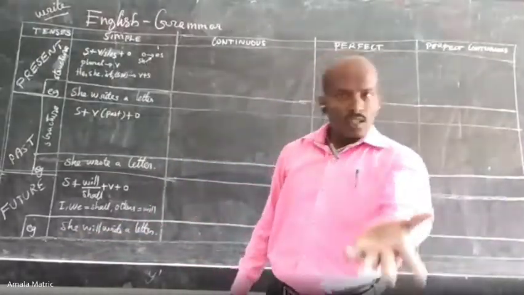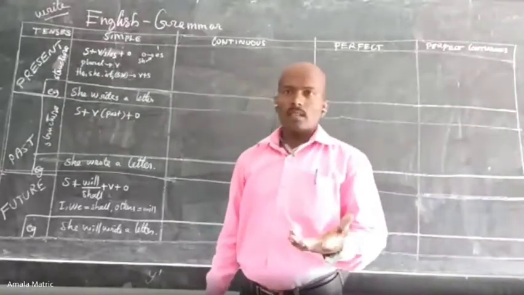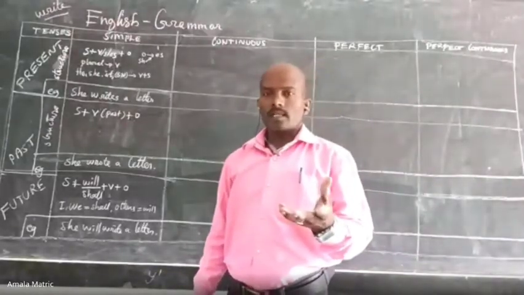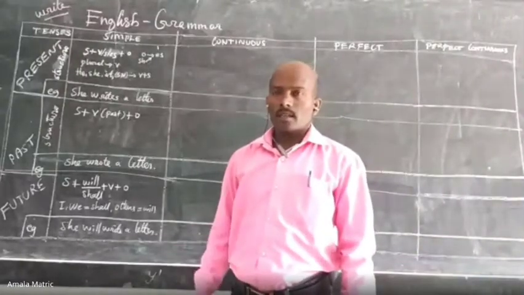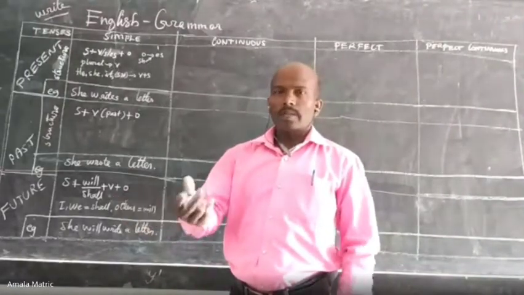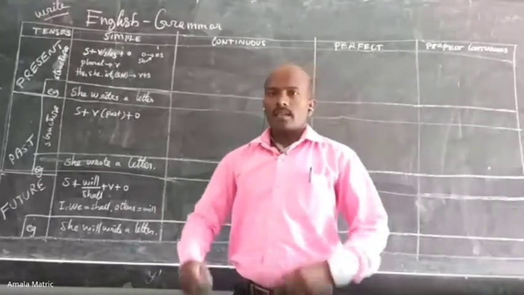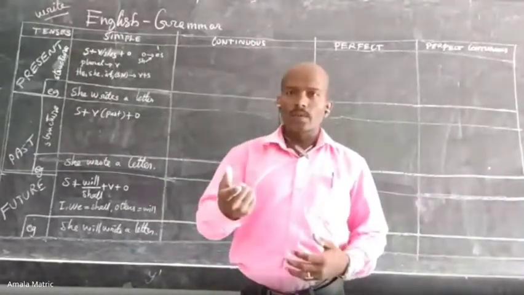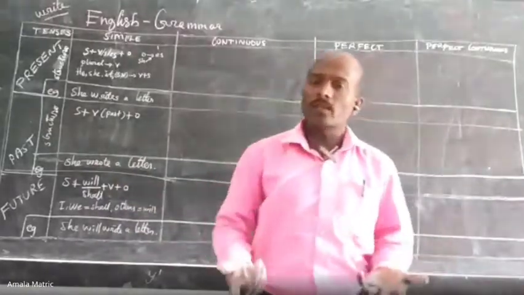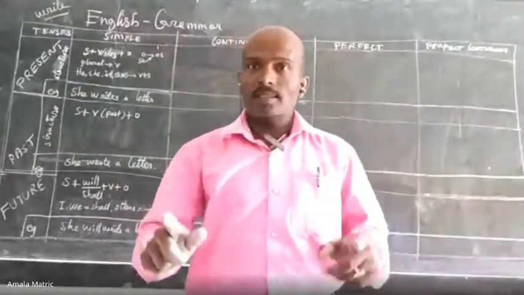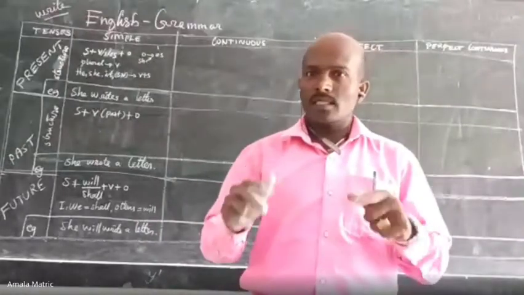For example, you can ask me, sir, I want 100 rupees tomorrow, to buy a new guide, anything else. If I say yes, I will help you, that means certainty. If instead of saying I will help you, I say I shall help you, that is a little doubt. That is the contextual difference.